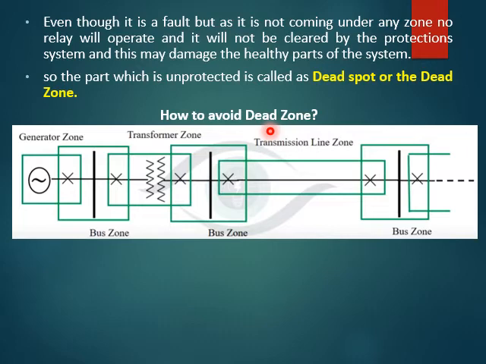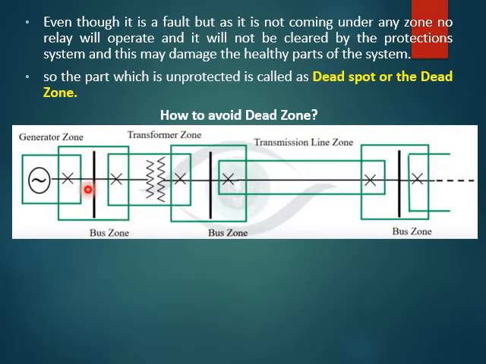At the same time, the zones of the generator as well as the transformer are overlapped to each other. Right? So the adjacent zones are overlapped, so there is no chance of existence of dead spot in the system, saying that no part of the system is left unprotected.